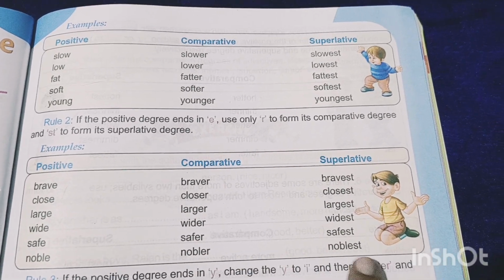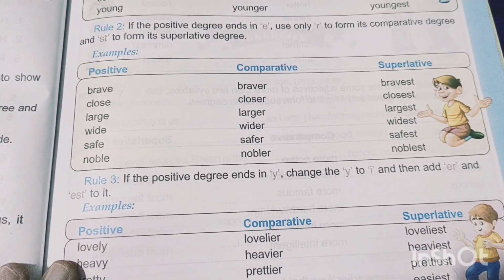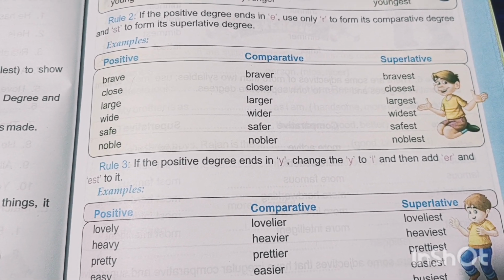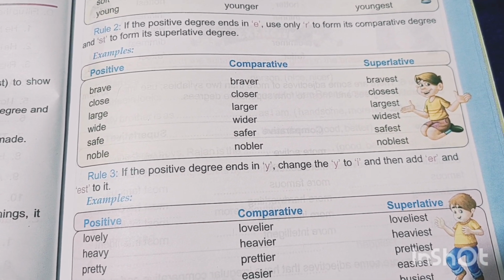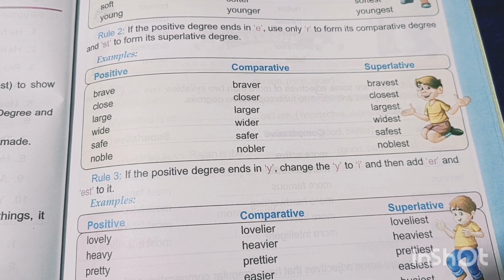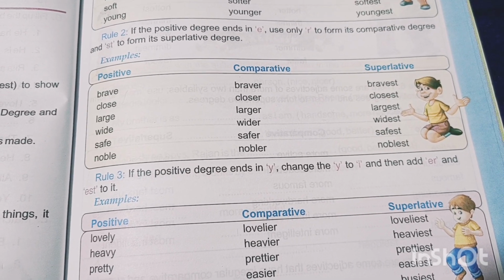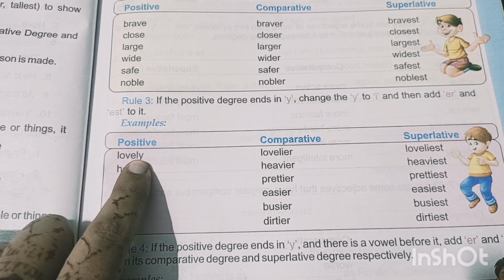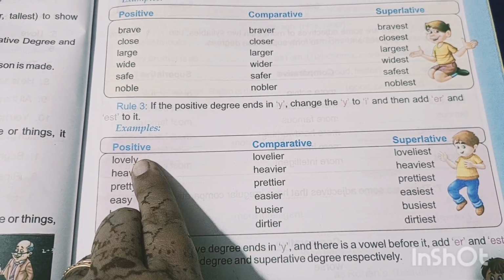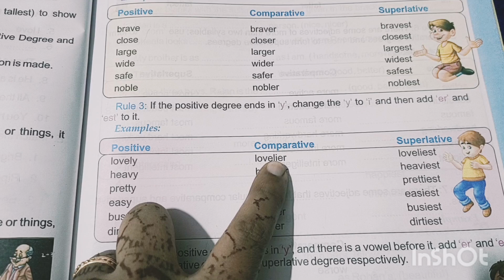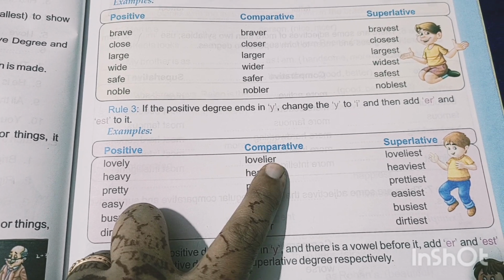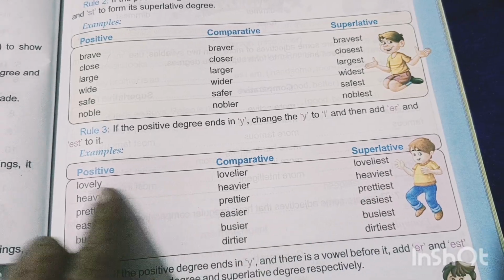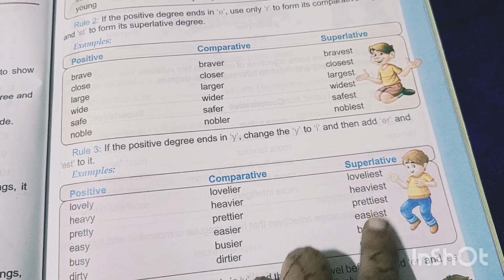Noble, nobler, noblest. And rule number 3: if the positive degree ends in Y, change the Y to I and then add ER and EST. So basically, lovely ends with Y. We cut the Y and add IER, or IEST, like lovely, lovelier, loveliest.